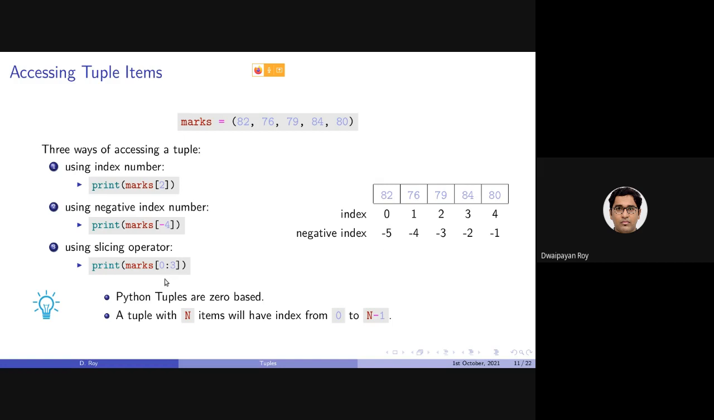Similar to Python lists, there are 5 elements, and they will be stored in the 0, 1, 2, 3 and 4th location. So marks is containing 5 elements, and that's why marks in third bracket 5 is undefined, similar to lists. A tuple with n elements will have the corresponding index values 0 to n minus 1.